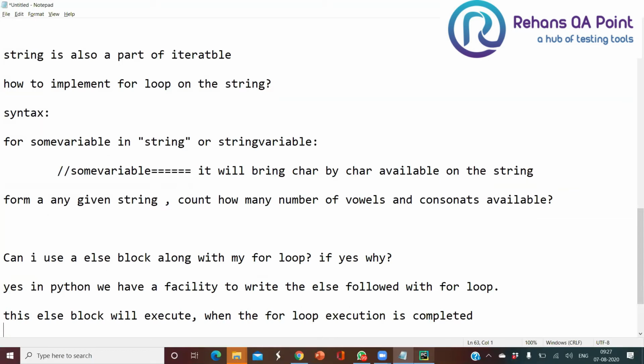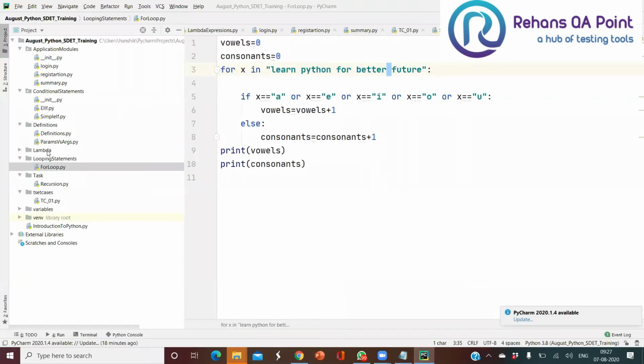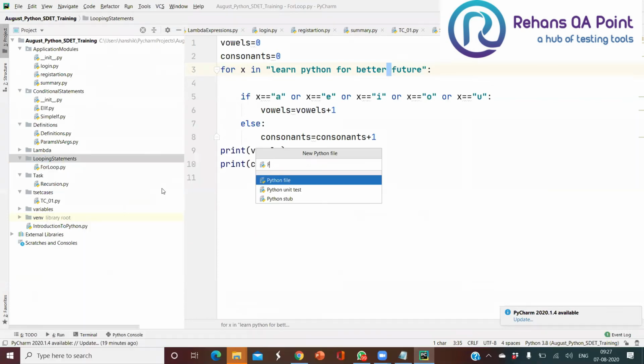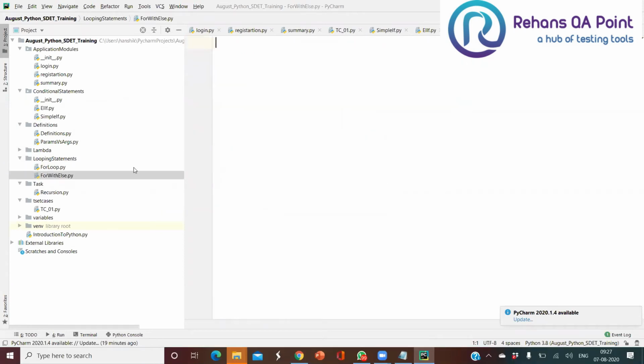For example, let me go back to my Python and create a new Python file called for with else. Now I'm going to use for x in range of 6. I want to print the first 5 numbers. By default the start will be 0, so I don't need to mention 0 here, or if you wish, you can keep it.